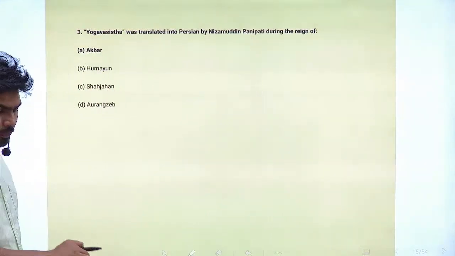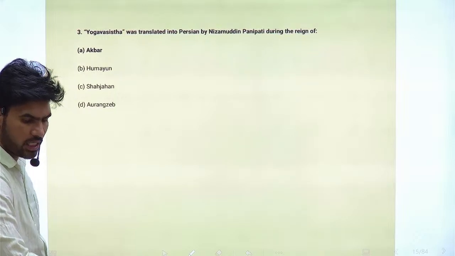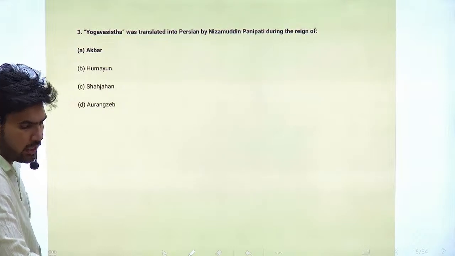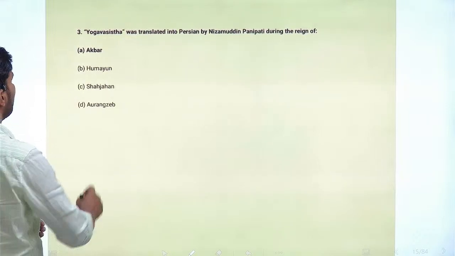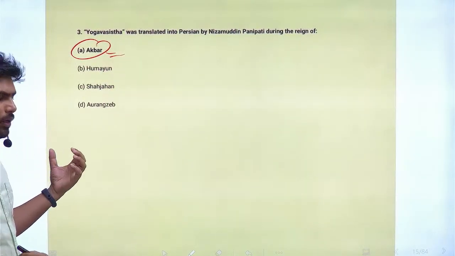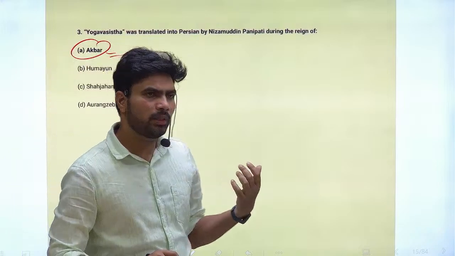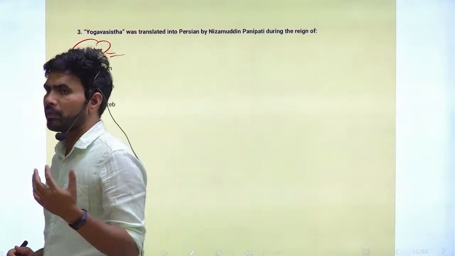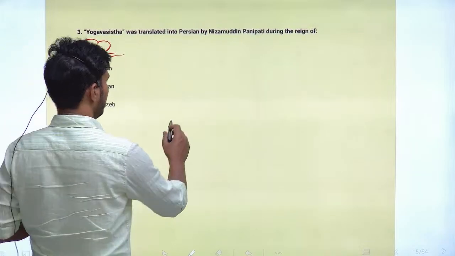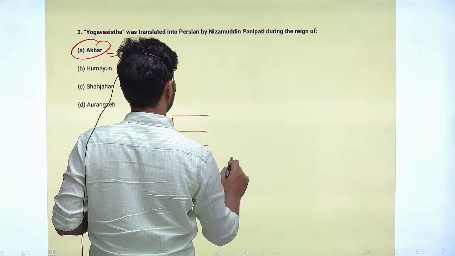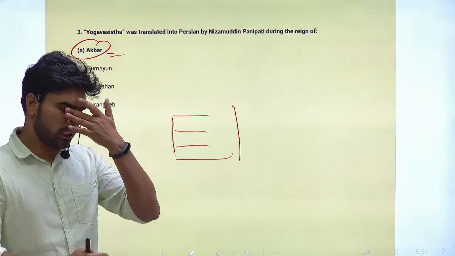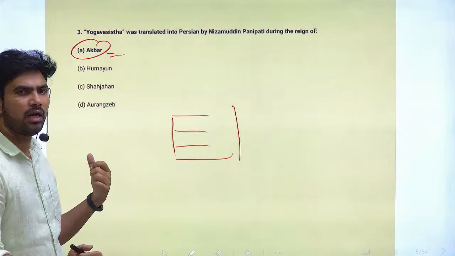Next question. Yoga Vasista was translated into Persian by Nizamuddin Panipati during the reign of which of the below? So this Yoga Vasista has been translated into Persian during the period of Akbar. Apart from religious literature, many texts were translated, and translation was a very big work in the literature part during the period of Mughals, especially during the reign of Shah Jahan and Akbar.